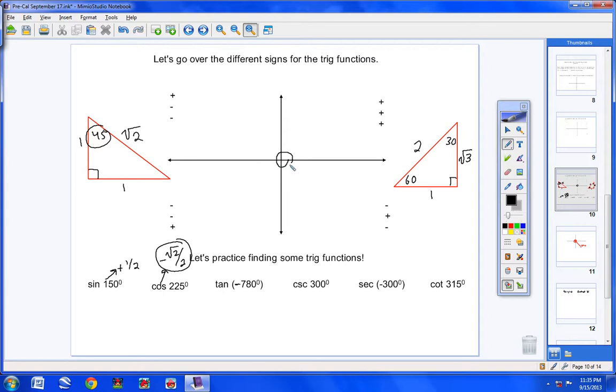That's 360. Go around again. That's 720. So I have 60 left over. So I go 60 more degrees and draw my line. There we go. So think about it, guys. I went around once, 360. I went around again, 720, and then I went 60 more. So this little angle right here is 60 degrees. So the reference angle for 780 is 60 degrees.